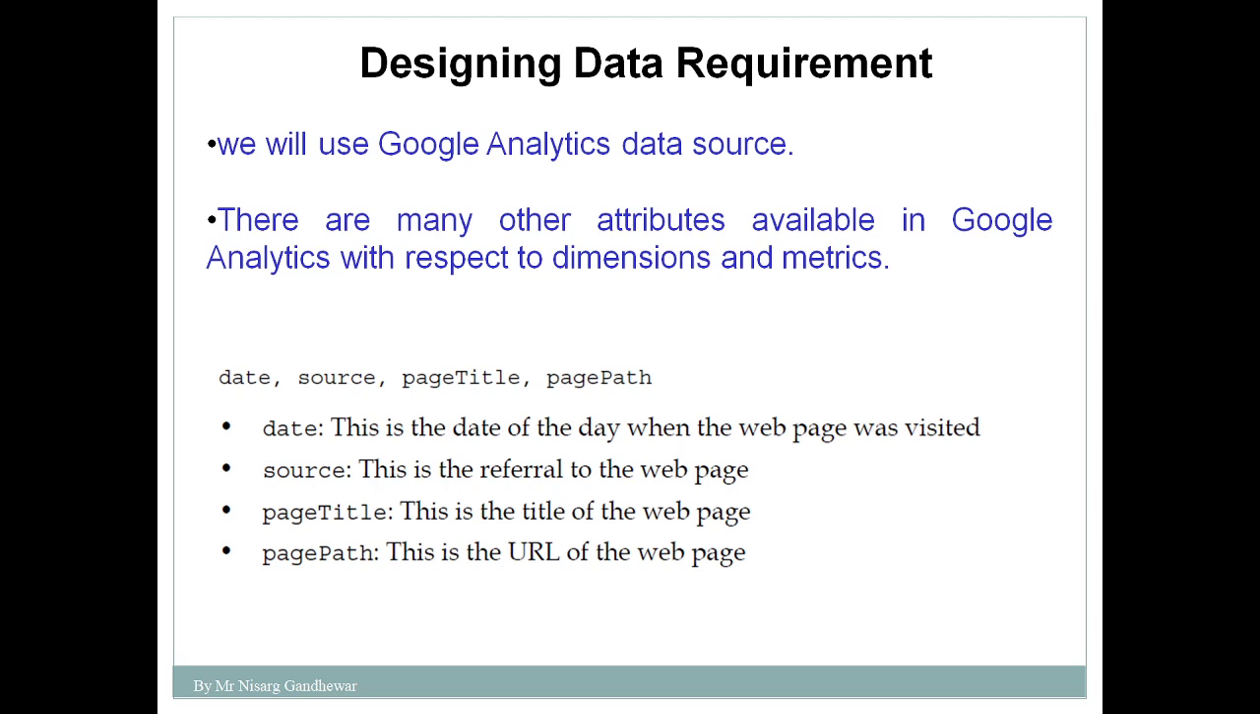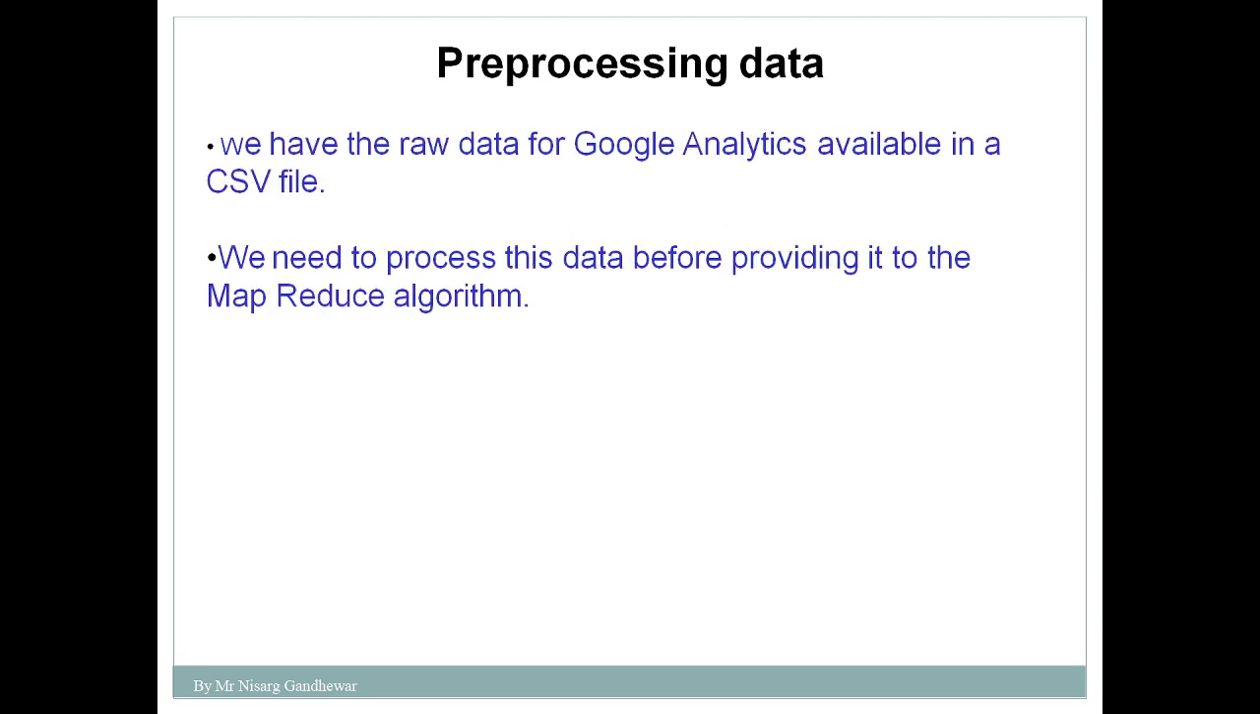So the second step is designing the data requirement. Here we have decided that in order to categorize web pages based on popularity, we require one kind of data: how many people have visited a web page. In the second step we have decided what kind of data we require and how to get it. We will get this data from the Google Analytics account. After that we need to pre-process the data, because the data we gather from Google Analytics is given in the form of a CSV file.